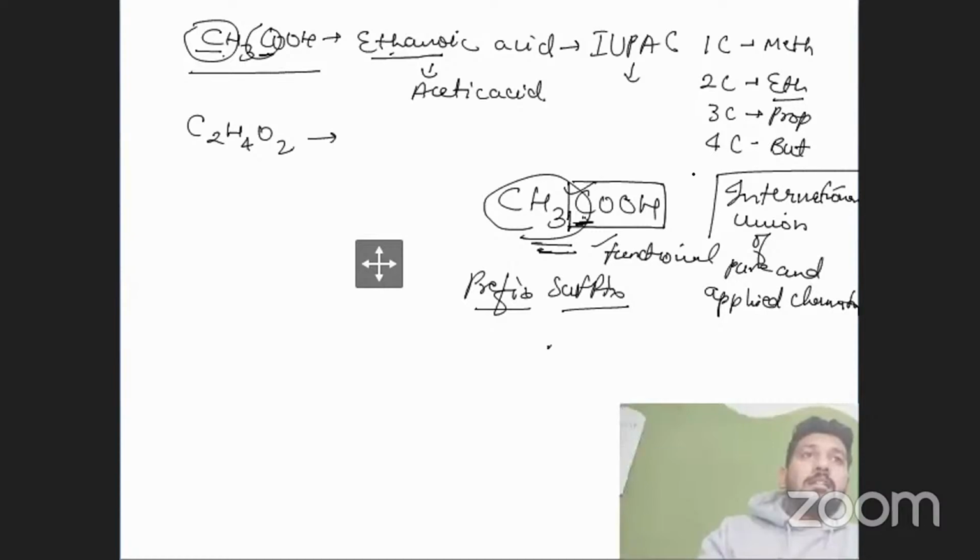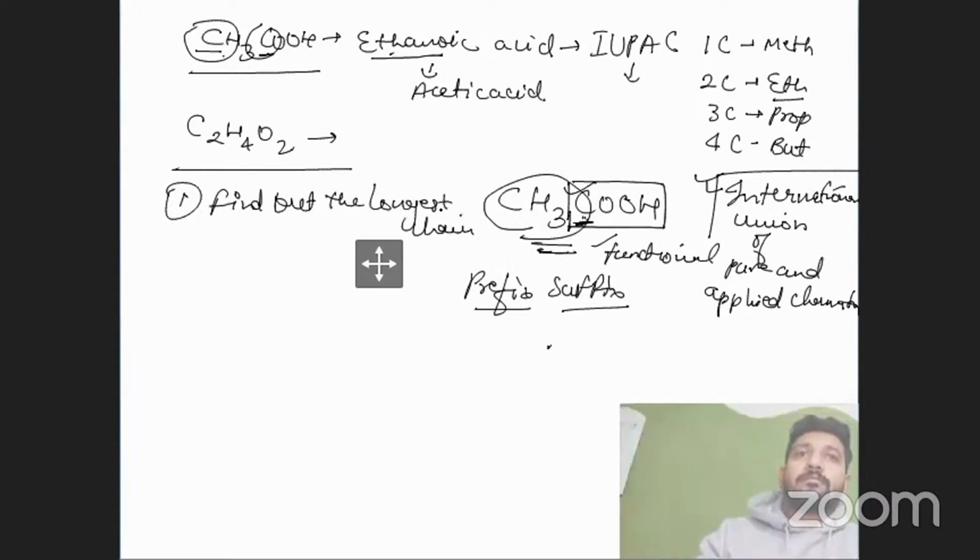This organization stated that the name should be written based on the function, by specific related points. First of all, find the longest chain, then consider how many functional groups there are.